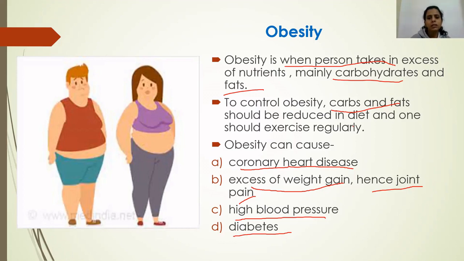Crash diet means a sudden decrease in fat and carbohydrates. That's not good for the person's body. So you should slowly reduce the intake of carbohydrates and fat and exercise regularly. Do walking, gym, gymnastics, dancing. That's very important. So regular physical exercise plus reduction in carbohydrates and fat will really help people to overcome obesity.